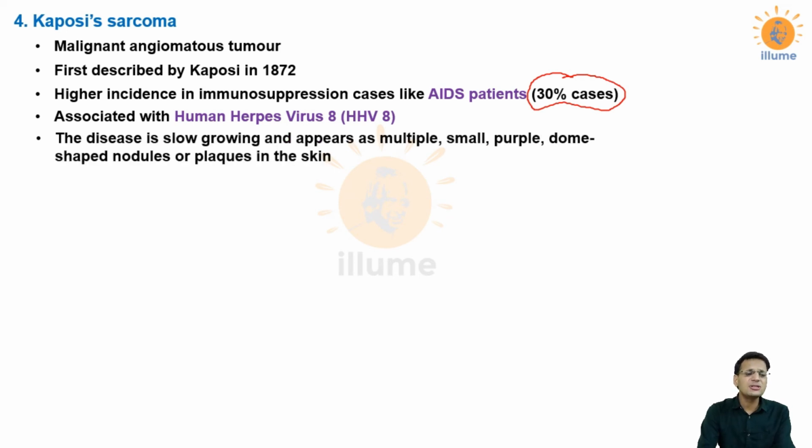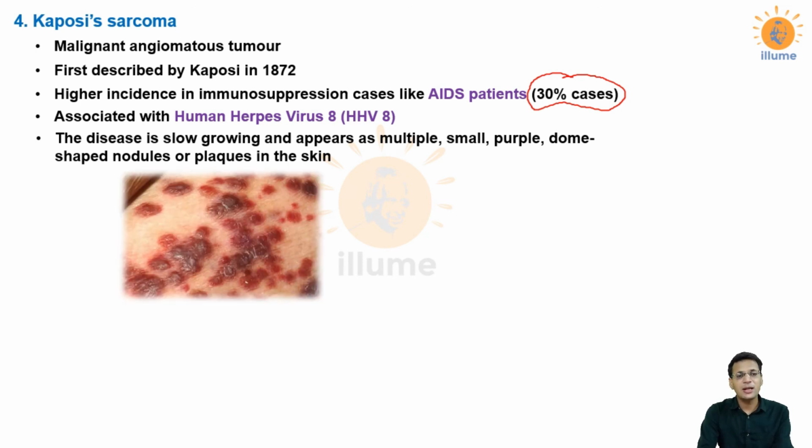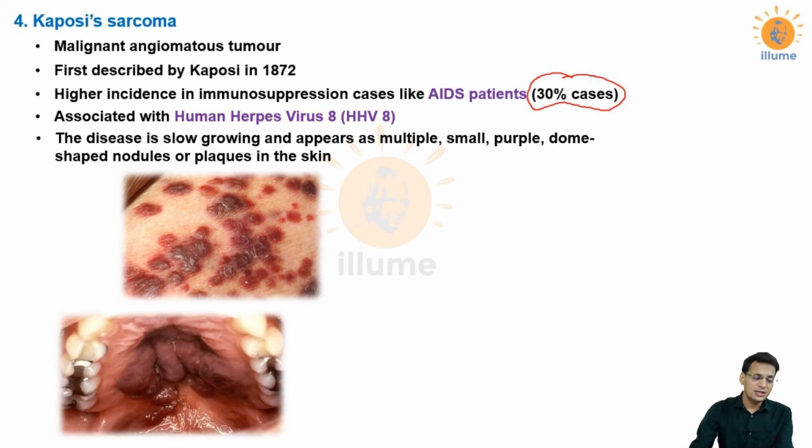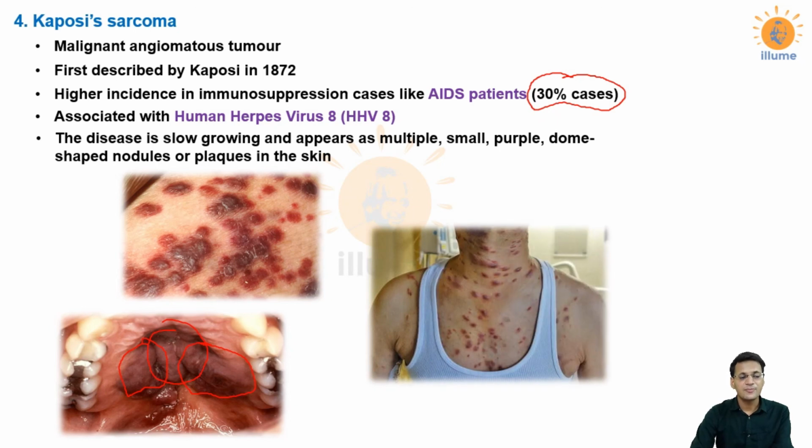Now in Kaposi's sarcoma, gradually the disease spreads and more and more blood vessels become involved. Multiple small purple colored nodules are seen on the skin, as you can appreciate in this picture. These are pictures of Kaposi's sarcoma.